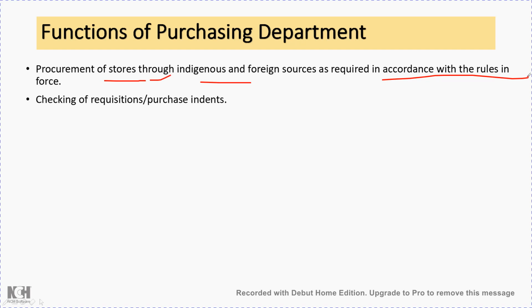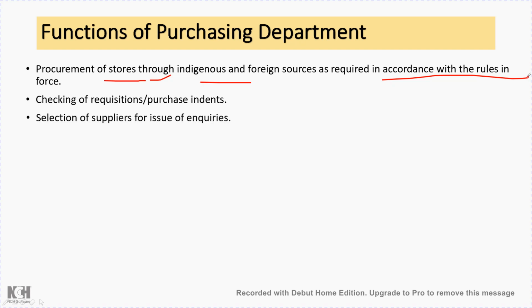The next is checking of requisitions, then purchase indents. Various departments of that main purchasing department will be giving requisitions for different equipment and components required during their project work. The purchase department has to check all the requisitions, and also prepare the purchase indents for whatever things are to be procured, so indents will be filled. Those also need to be verified by the purchasing department.